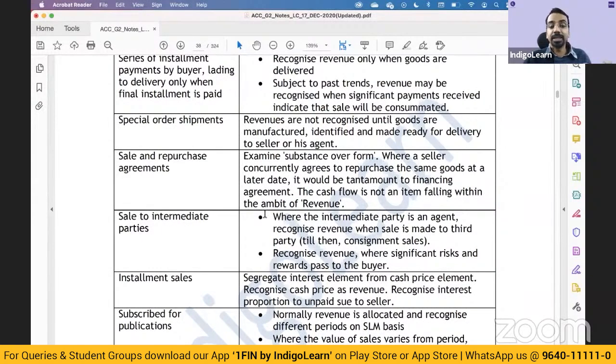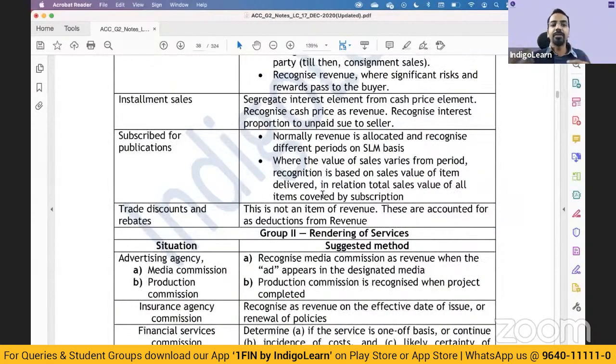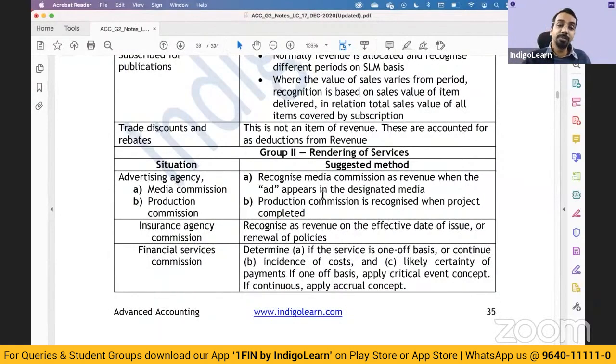For advertising agencies, if there is a media commission. So let us say we run advertisements and we have an agency. We pay some commission to the agency based on the ads placed in the media. So based on the number of ads being placed, or based on the amounts spent on the media for advertisement, you give the commission to the media agency. So for that media agency, based on how we spend the amount on advertisements, they can recognize their commission on accrual basis, right? These are all straightforward ones, nothing significant here.